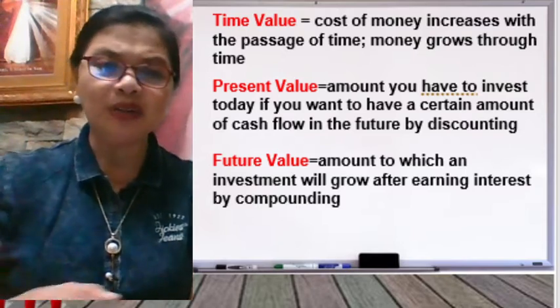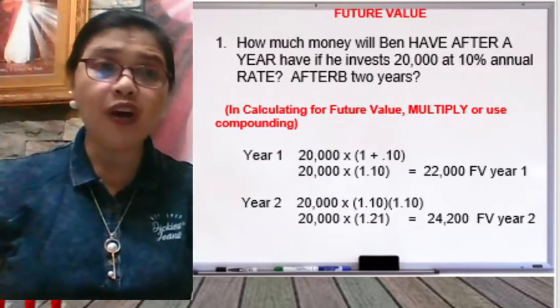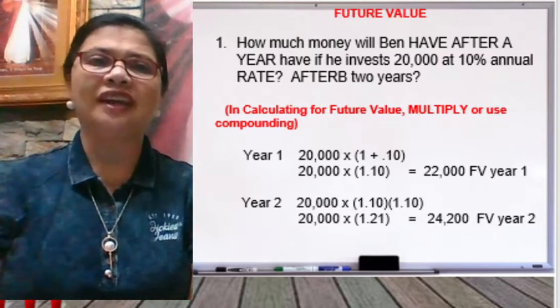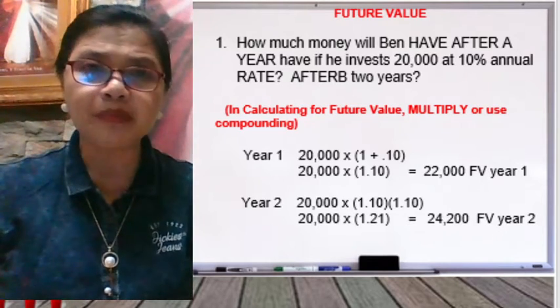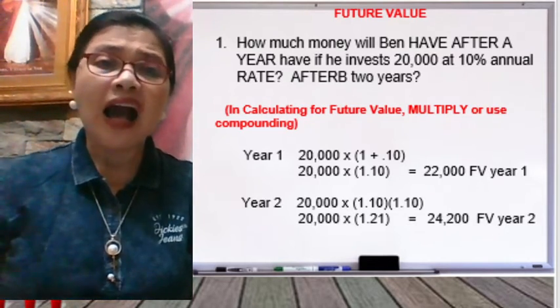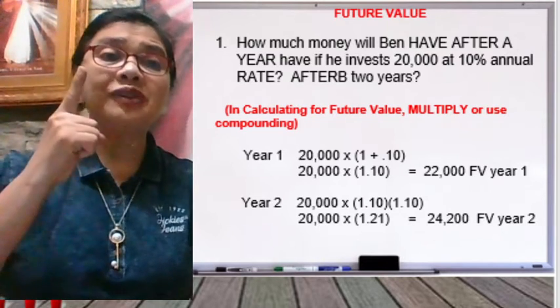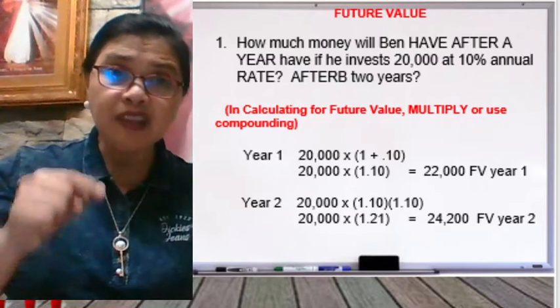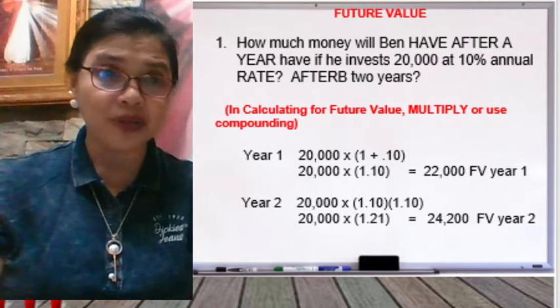So now let's proceed to a problem so we can have a better view of how future value and present value work. Now let's work on the future value. For example, we have here Ben. How much money will Ben have after a year if he invests 20,000 today at a 10% annual rate?